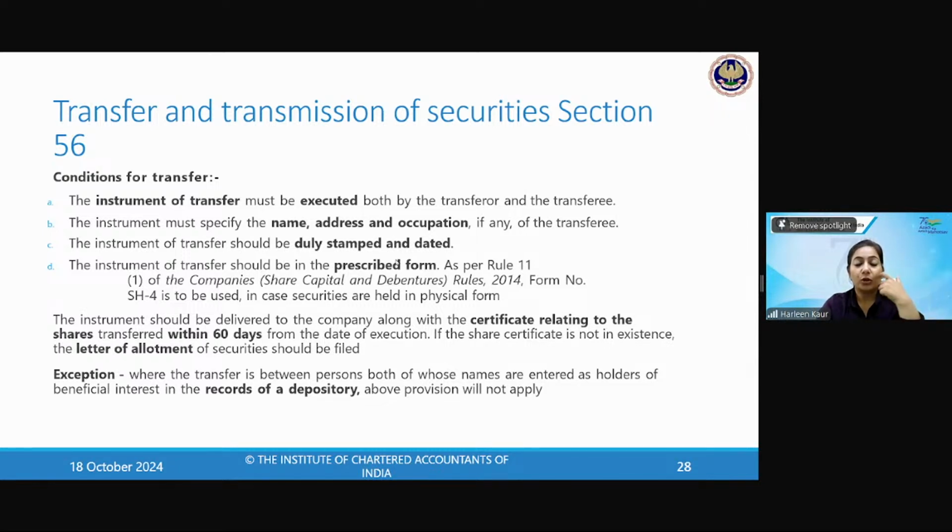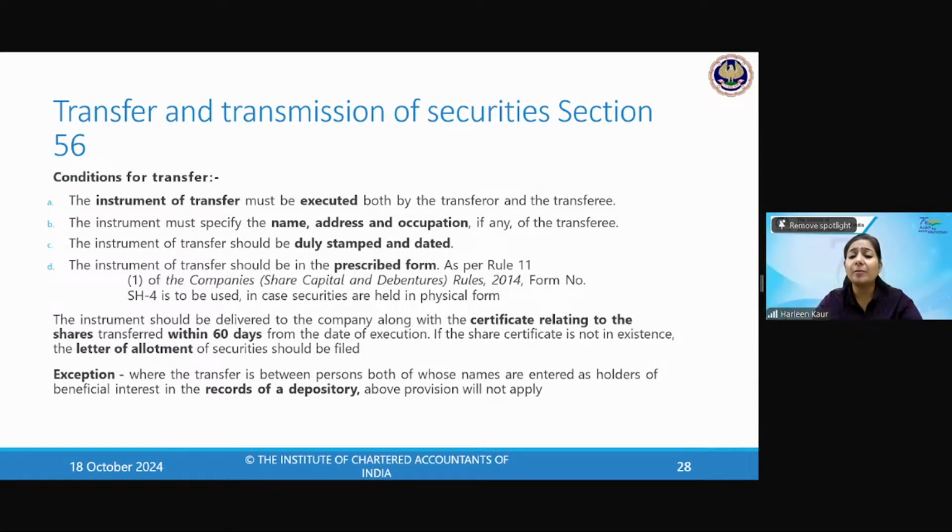So the name, address, and occupation of the transferee has to be specified because A is already known to the company. He is the shareholder of the company, and B is the person to whom you are transferring the shares. So his name, address, occupation, everything has to be informed. The transfer deed will be made in the prescribed form as per the rules. SH4 will be used in case the shares are held in physical form. If in demat form, then you have to follow dematerialization. But if the shares are held in physical form, the SH4 form will be used for this transfer deed document.